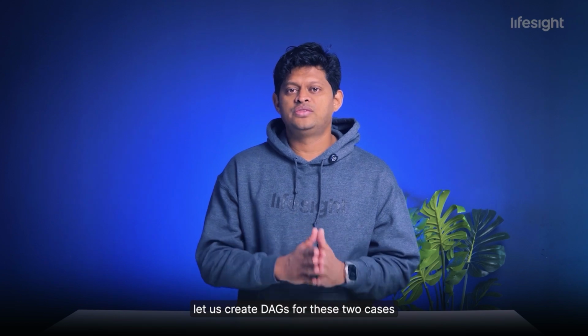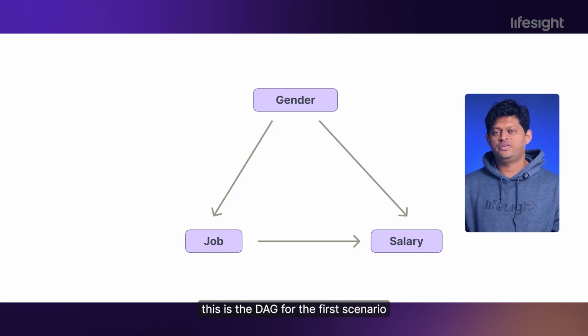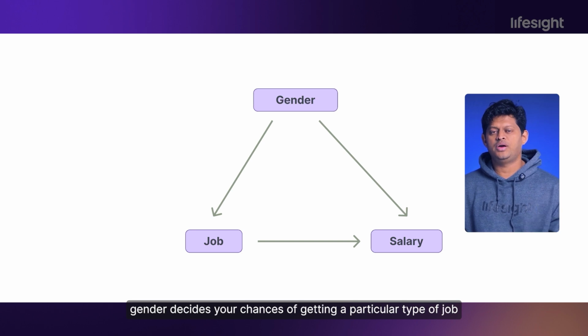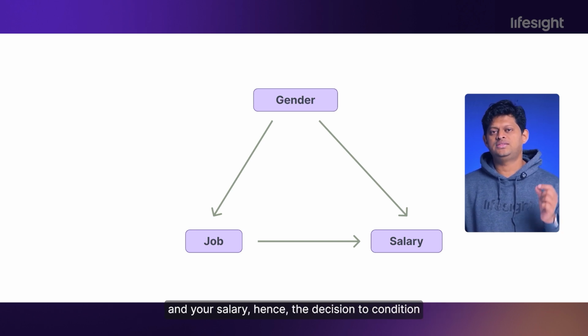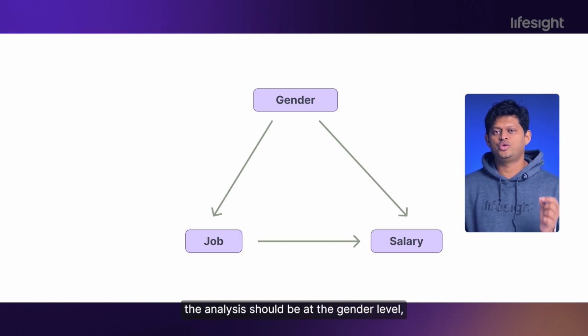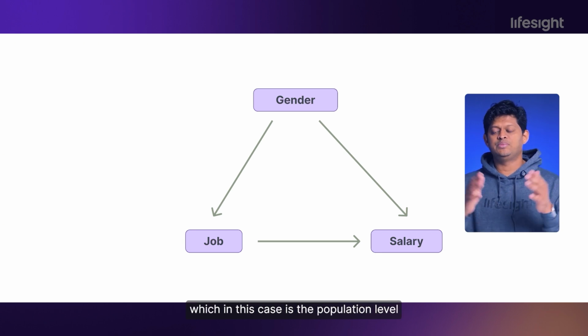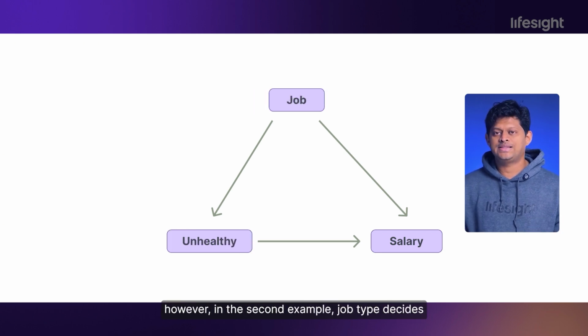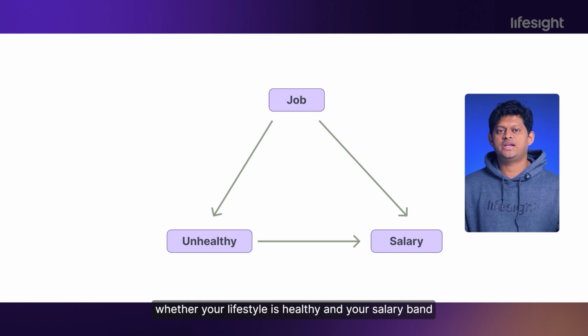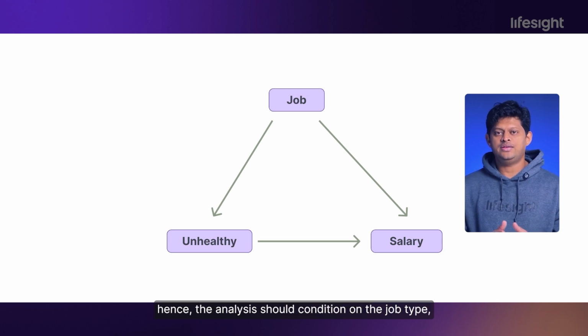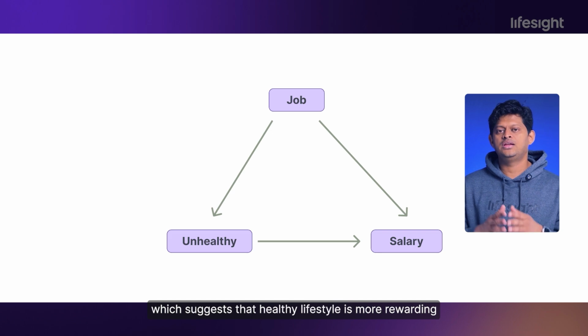Let us create DAGs for these two cases. This is the DAG for the first scenario. Gender is the confounder here. Gender decides your chances of getting a particular type of job and your salary. Hence, the decision to condition the analysis should be at the gender level, which in this case is the population level. However, in the second example, job type decides whether your lifestyle is healthy and your salary band. Hence, the analysis should condition on the job type, which suggests that a healthy lifestyle is more rewarding.